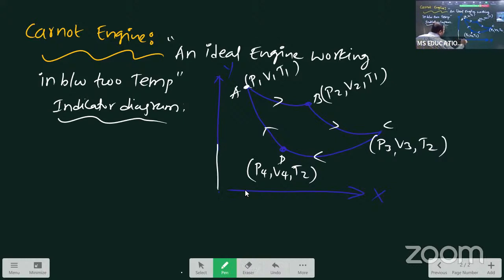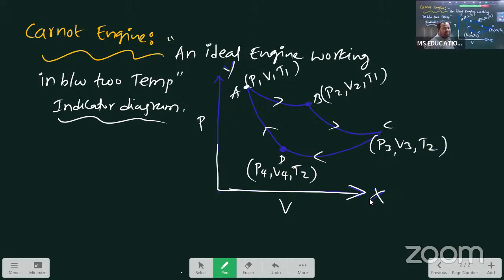Here, what is the indicator diagram? Pressure on y-axis, volume on x-axis. That diagram is a graph plotted in between pressure and volume. Pressure on y-axis, volume on x-axis.